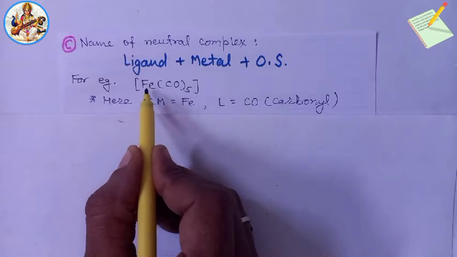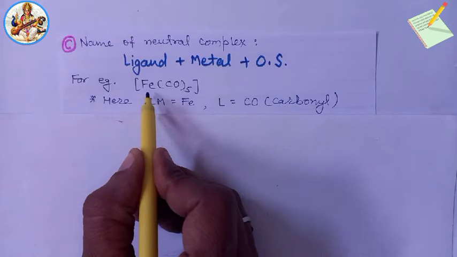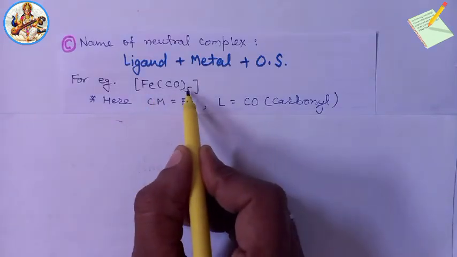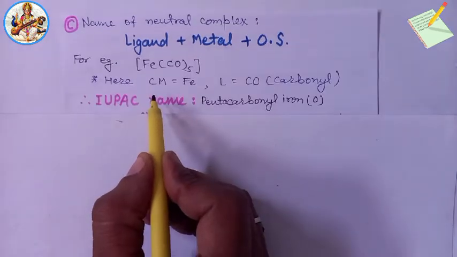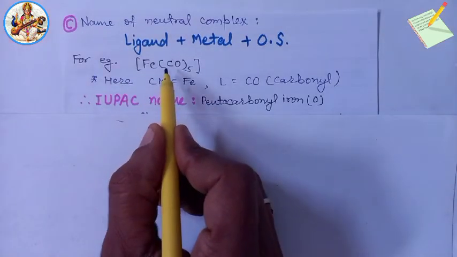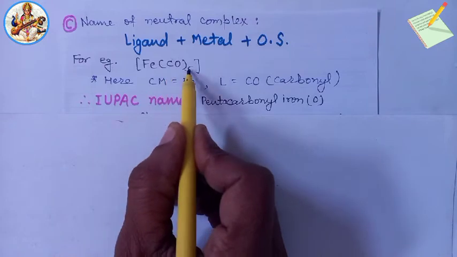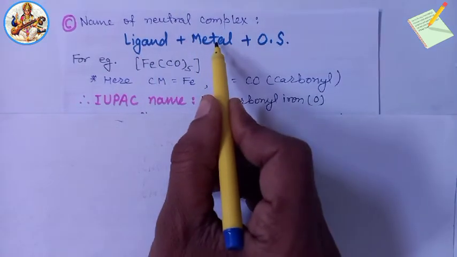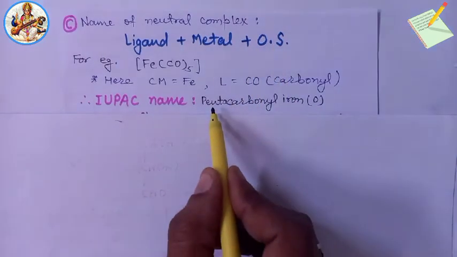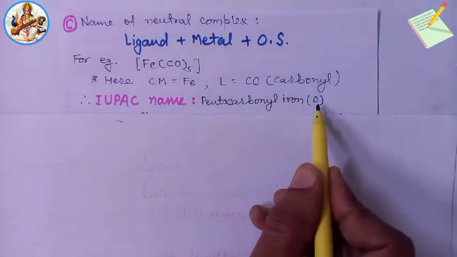Here, the central metal is iron, Fe0, and the ligands are 5 CO, carbonyl. Thus, the IUPAC name of the complex is pentacarbonyliron(0). Pentacarbonyliron(0).